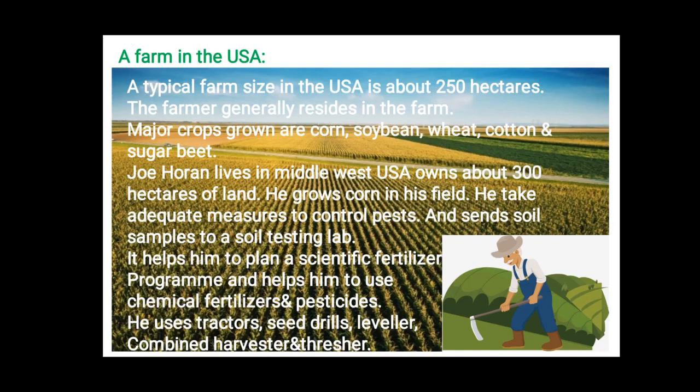Next, he has his computer linked with satellite, children, which gives him a precise picture. It means it gives information from time to time. So it helps him in watching the sprinkling of chemical pesticides, spraying of insecticides, etc. on the field. Then he also uses tractors, seed drills, levelers, combine harvesters, threshers, etc. to perform various agricultural operations. With this, what do you understand, children? He uses only machines to grow his crop. He uses very little manual labor. Understood? So the grains are stored in automatic grain storage, children, it means warehouse, and dispatched to market agencies.